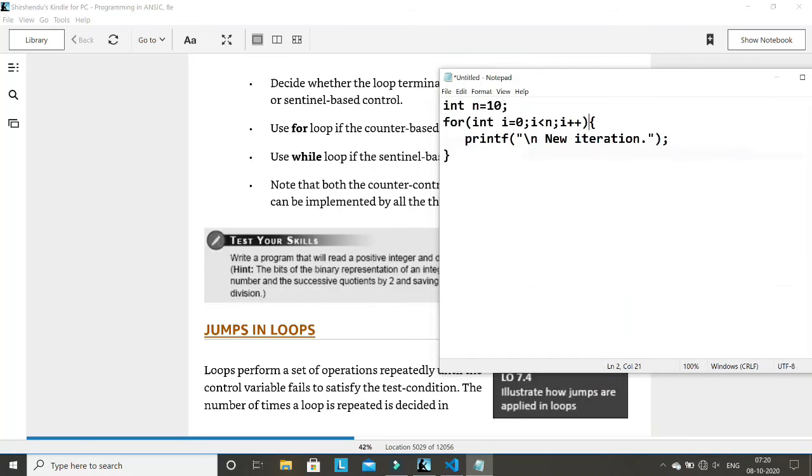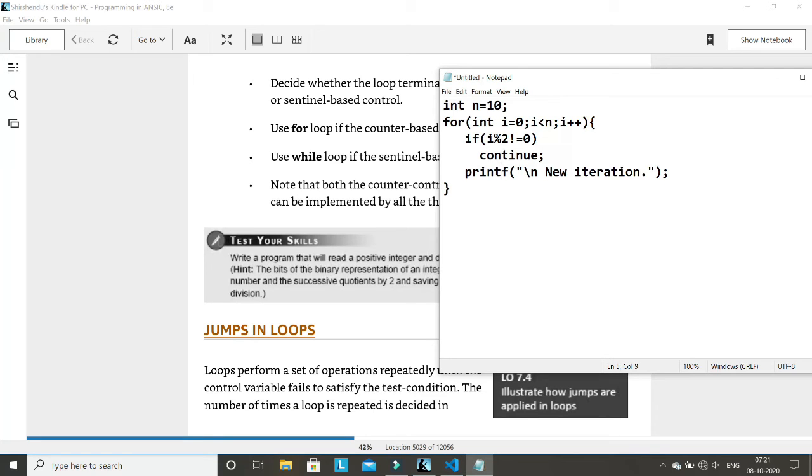So now here, if I write if i mod 2 not equal to 0, then continue. If I write like this, what will happen?